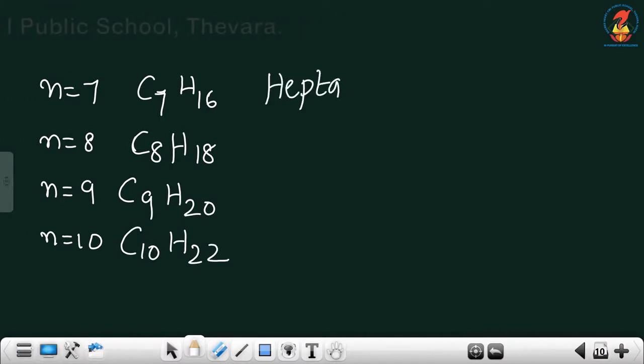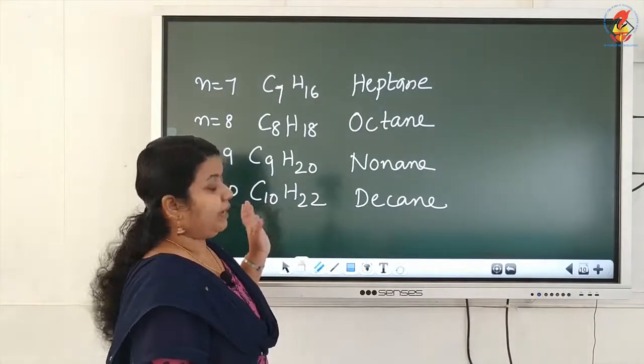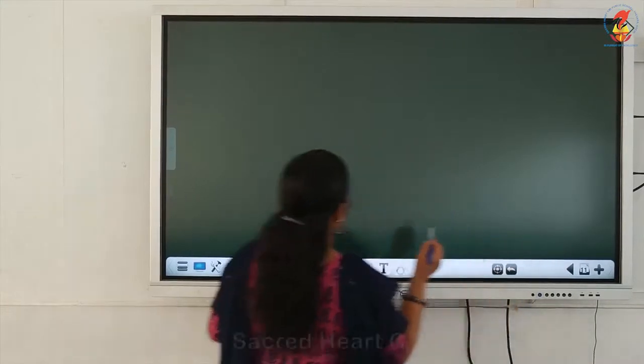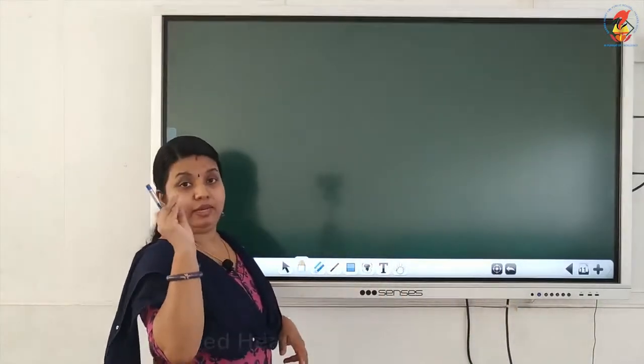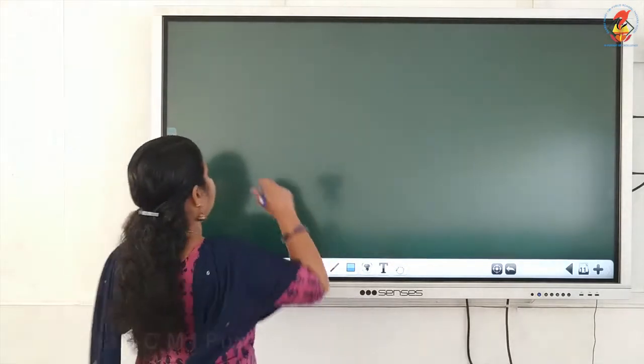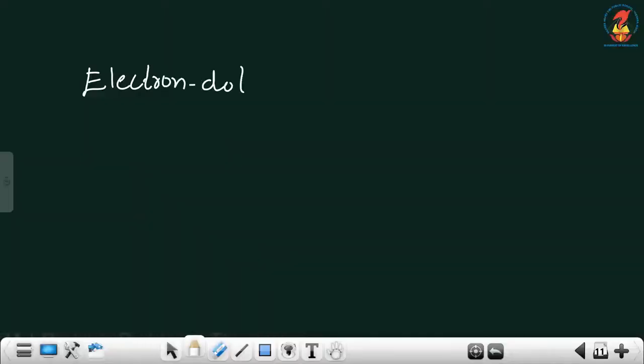Heptane, octane, nonane and decane. So the structural formula and condensed formula of these 4 compounds you have to write by yourself, otherwise you will not learn it. Okay. For heptane, octane, nonane and decane you have to do yourself in the same way we have done it before. Now we will draw the electron dot structures.